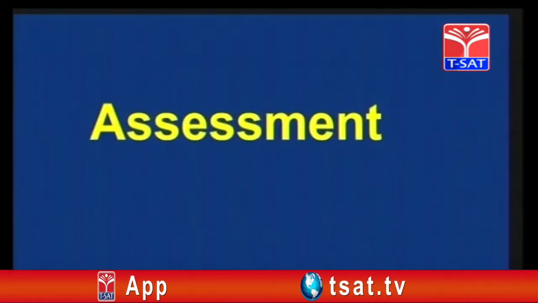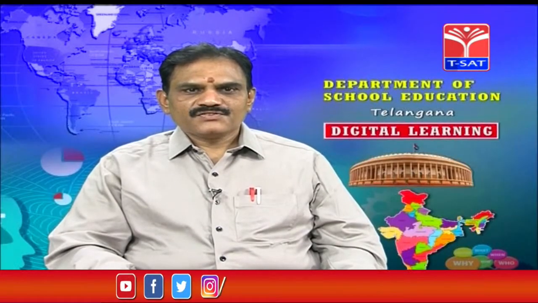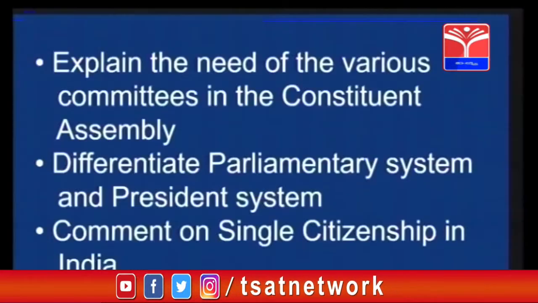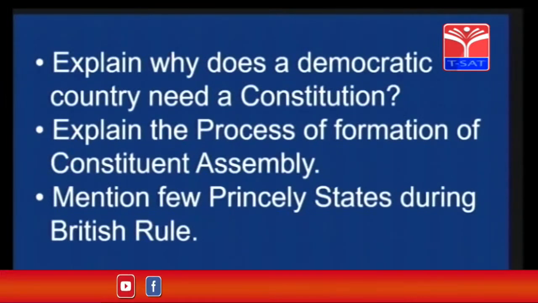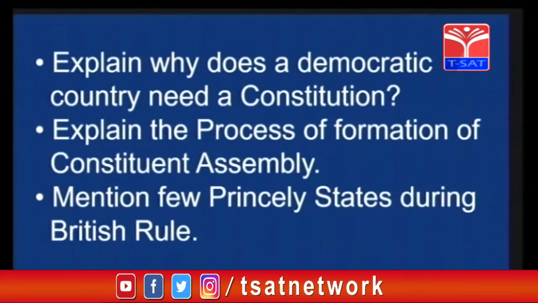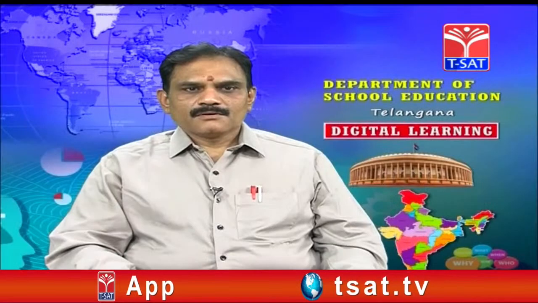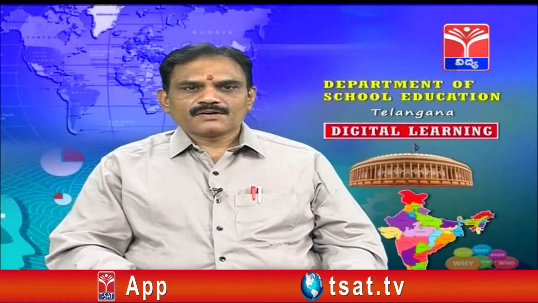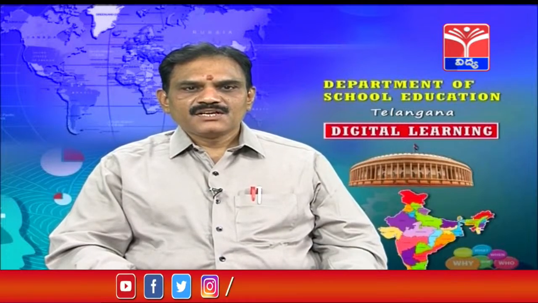So children, refer to the whole textbook, and here are some assessments as a part of this lesson. Explain the need of various committees in the Constituent Assembly. Differentiate the parliamentary system and the presidential system. Comment on single citizenship in India. Explain why a democratic country needs a constitution. Explain the process of formation of the Constituent Assembly. Mention a few princely states during British rule. For a better understanding of the concepts, solve the worksheets provided by the SCERT. Please visit the official website of SCERT for worksheets.